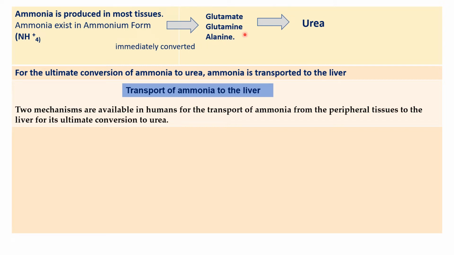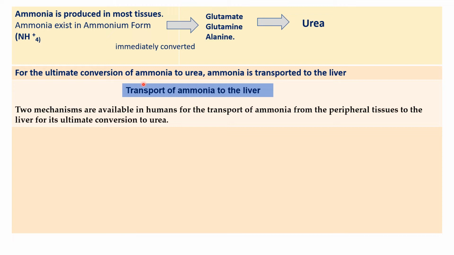So glutamate, glutamine and alanine are ultimately responsible for the production of ammonia, and that ammonia is transferred to the liver, where it participates in the urea cycle. So the ultimate conversion of ammonia to urea takes place in the liver.